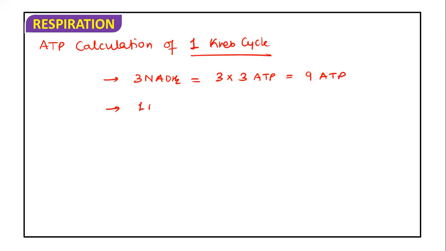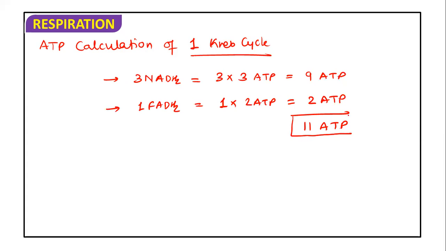Apart from this, one FADH2 gets synthesized. One FADH2 is equal to 2 ATP. So total 11 ATP are synthesized, and this 11 ATP is obtained from NADH2 and FADH2. Means NADH2 and FADH2, when they break under the ETS, will give you this 11 ATP.